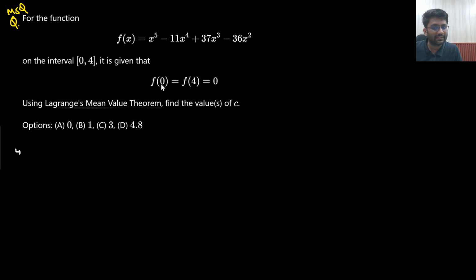Here they have given that f of 0 is equal to f of 4. When you put x equals to 0, the value is 0 only, and when you put f of 4 here, the value is also coming out to be 0. So they have given more than enough things. Do I need to draw the graph? No, I just need to check will it be differentiable and continuous?